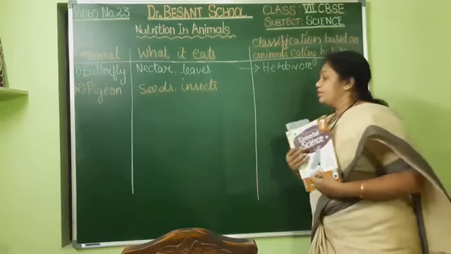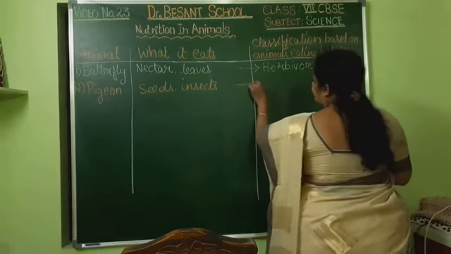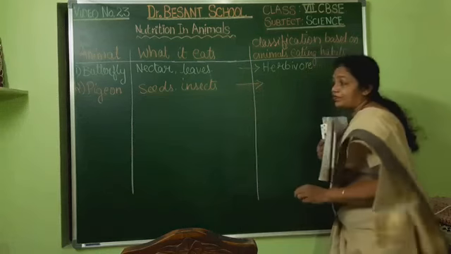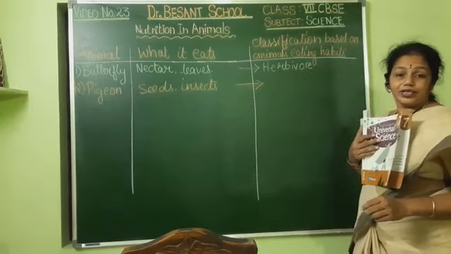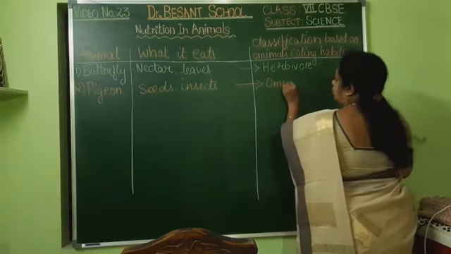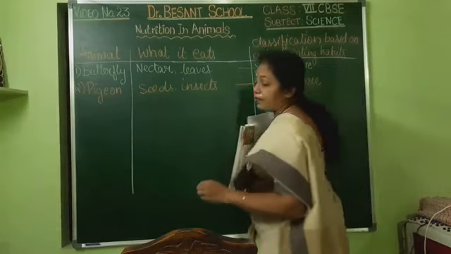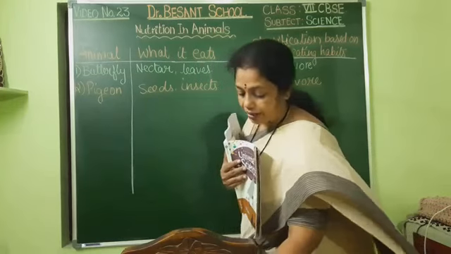Okay, so here they eat seeds and insects. So what name can I give to this? Seeds and insects both it is eating, no? Can I say it's an omnivore? Yes, it's an omnivore, because seeds are from the plants and insects are animals.